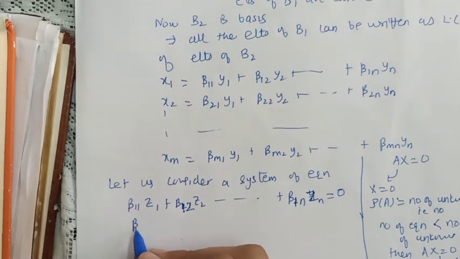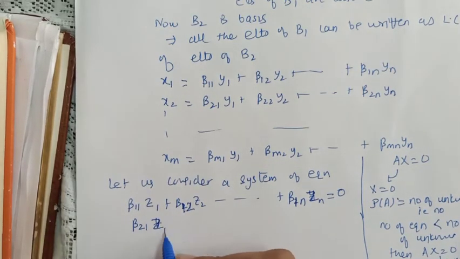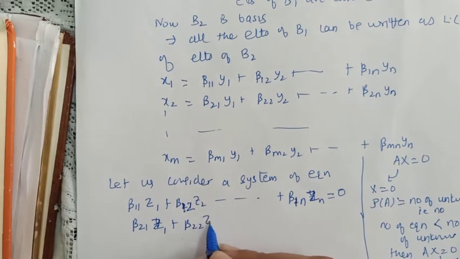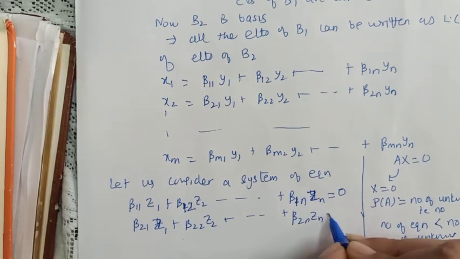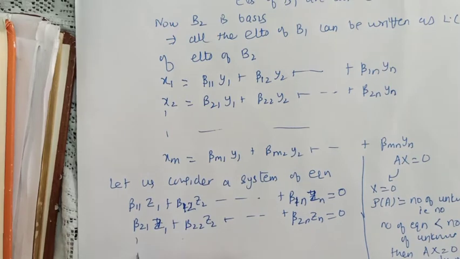Similarly, the second equation: beta 2 1 z1, beta 2 2 z2, up to beta 2 n zn, and so on. For the remaining equations, I am just changing the variables and considering the system.